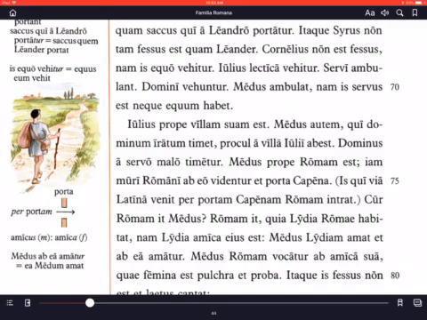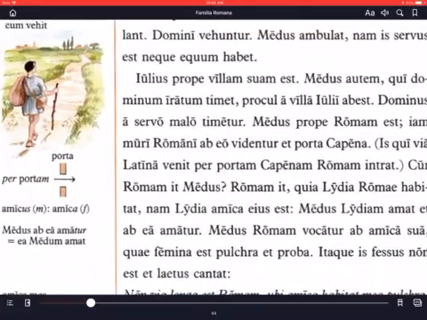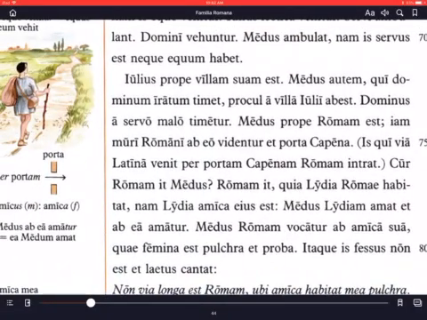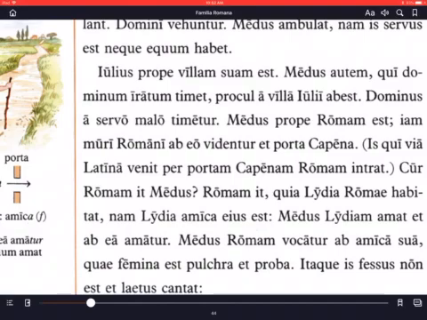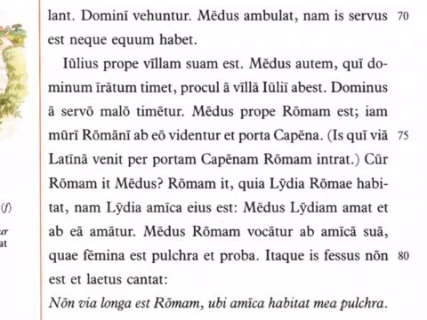Julius is going from Tusculum with his 4 slaves back towards his house. He's being carried by 2 of them, and the 2 other slaves are carrying bags. Alright, so at line 72, we see Julius prope villam suam est. Julius is near his villa.